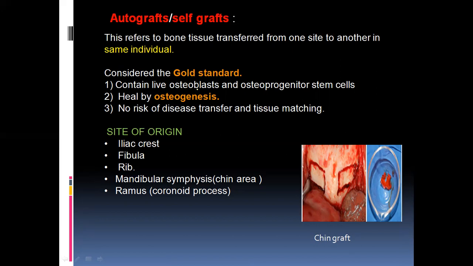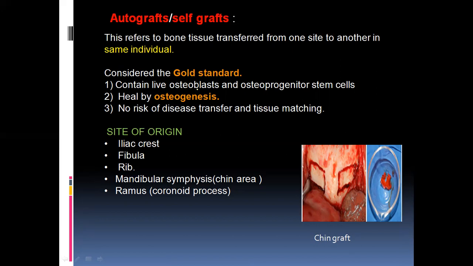It is the same species and same individual, nothing but self grafts. They are harvested from one donor site and placed in the recipient site of the same individual. So that is an autograft.